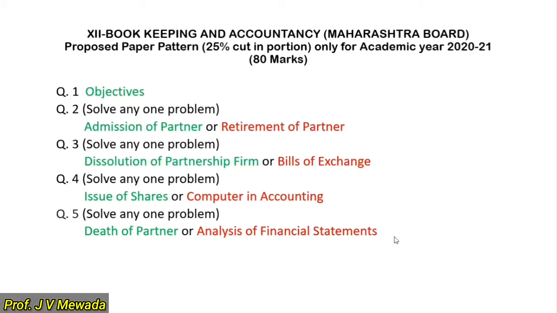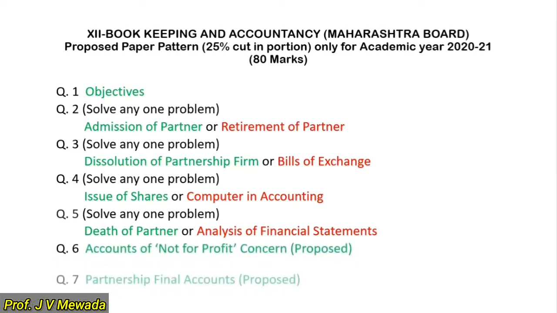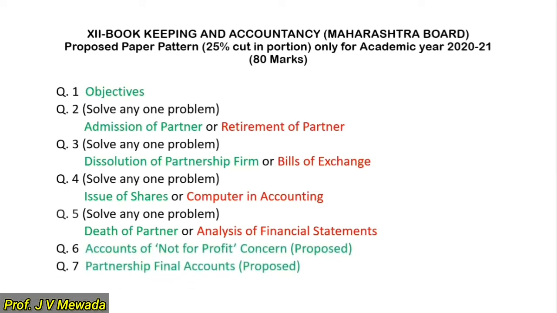And question 6 and question 7, they have not given. But out of the 10 topics, 8 problems they are asking in these 4 questions. So the 2 topics remaining are accounts of NPO and partnership final account. We are thinking that accounts of NPO will be asked as question number 6, or it may be asked as question number 7, and partnership final account may also be asked as question number 6 or 7. So I have just used the word proposed here.